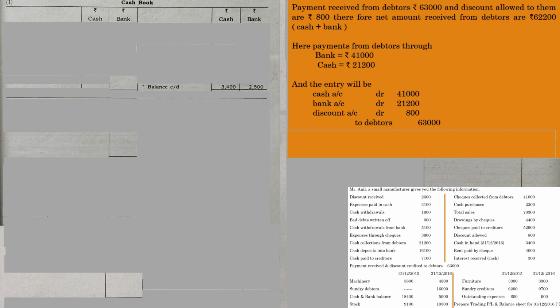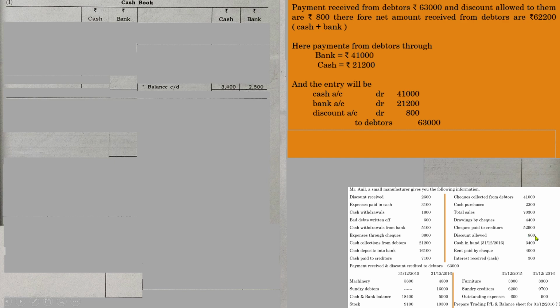It is another important adjustment. Just keep in mind, whenever such a situation comes, you need to do it like this. I hope you understand the concept. Total amount that has to be paid by the debtors to Anil is 63,000, and it is mentioned that the discount has been adjusted and discount amount is given.